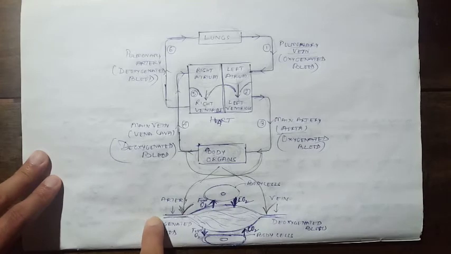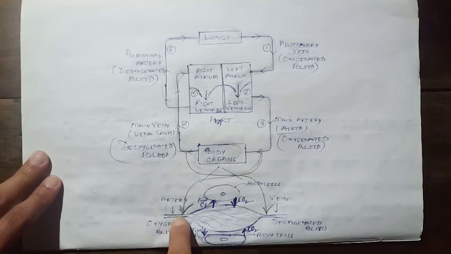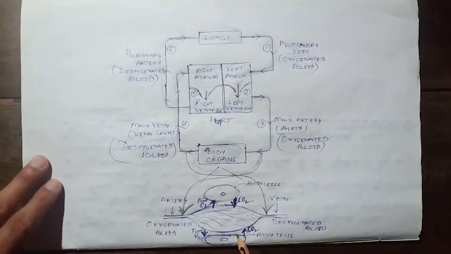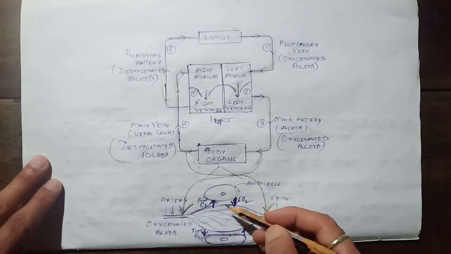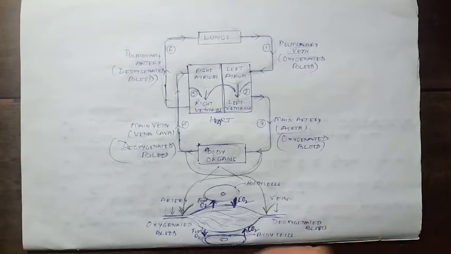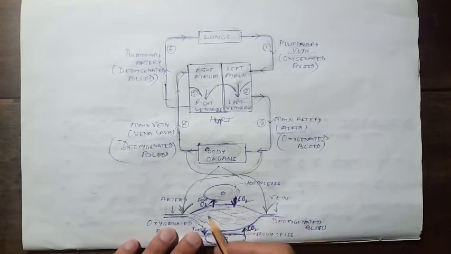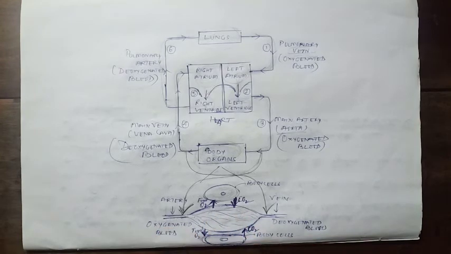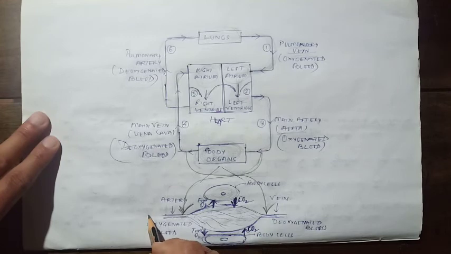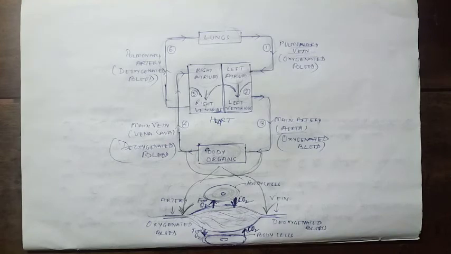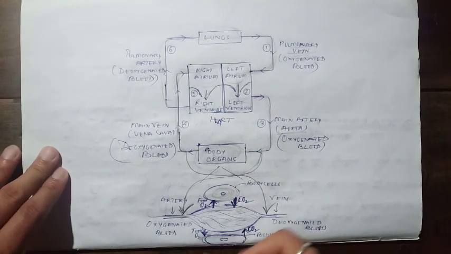So this blood which is carrying the pure oxygen enters inside these capillaries. In these capillaries, the oxygen and the carbon dioxide are exchanged with the nearby cells. You can see here is a cell, here is a cell. The direction of the arrows indicates the movement, the exchange of gases. Suppose inside this cell carbon dioxide is more, and here in the capillaries oxygen is more because the blood is carrying oxygen. So there is a concentration gradient, meaning diffusion will take place.